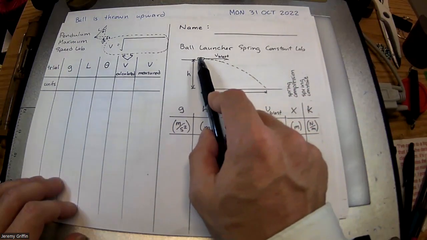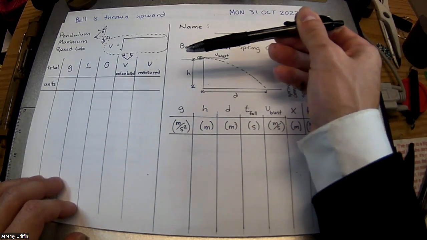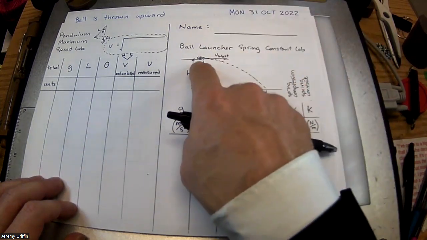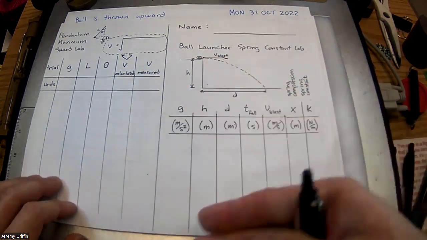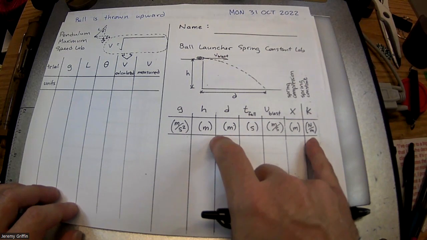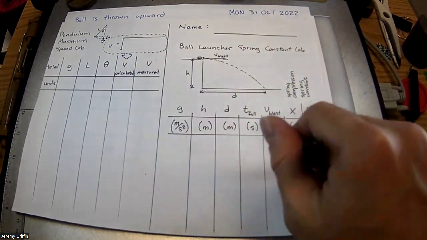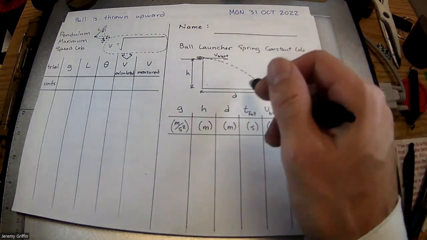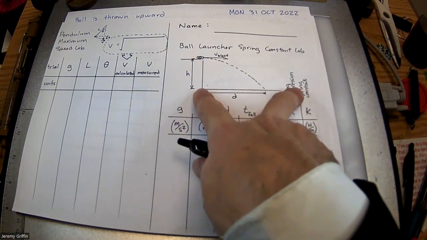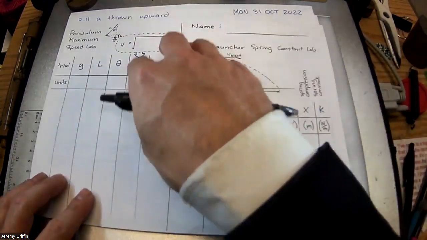You remember that these ball launchers had a spring in them? Smash a spring to launch it. I bet there's some spring constant of that spring, and I bet you could calculate it. One of the steps would involve conservation of energy. So this is going to be Wednesday's adventure. We'll head back out to the balcony, shoot off some projectiles, and come back and crunch some numbers to figure out how stiff that spring is. Obviously, the stiffer the spring, the further it's going to go. So if you know where it lands, you can calculate the spring constant. All right, so we're saving that for Wednesday.